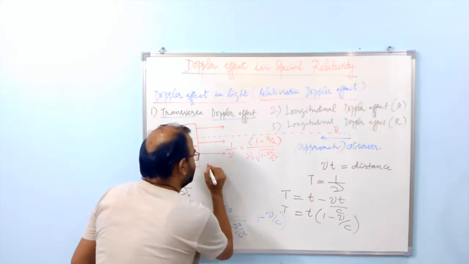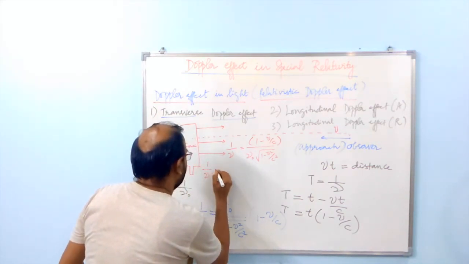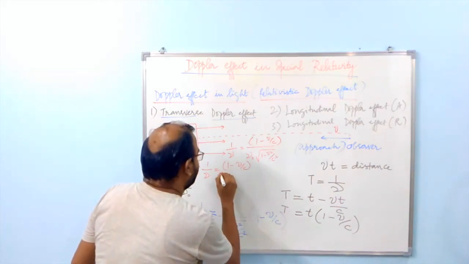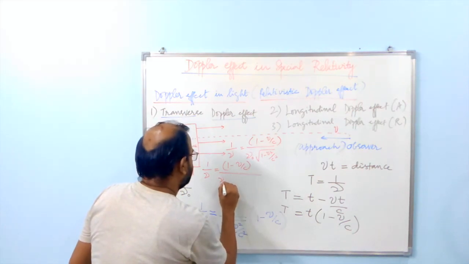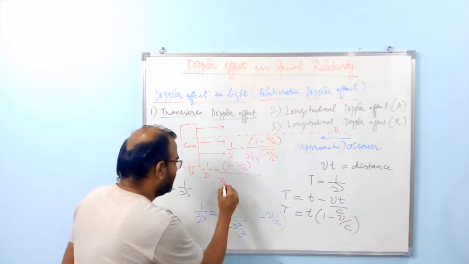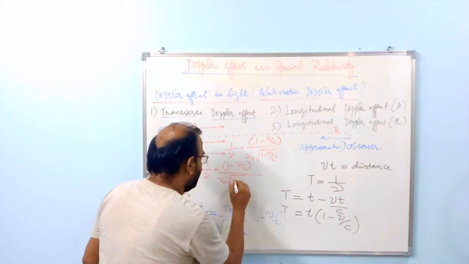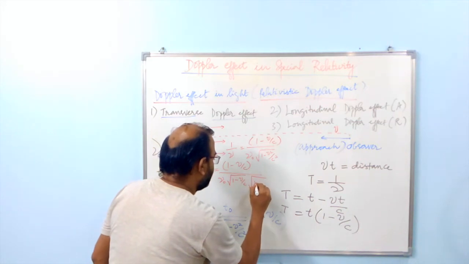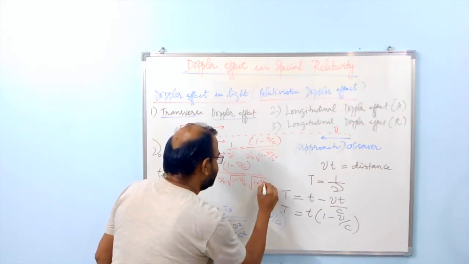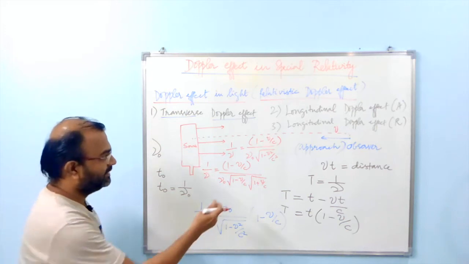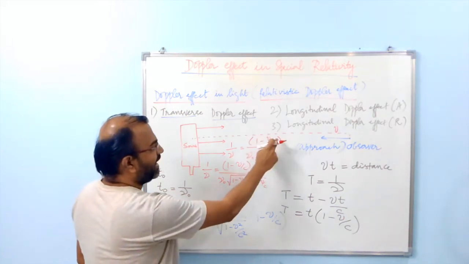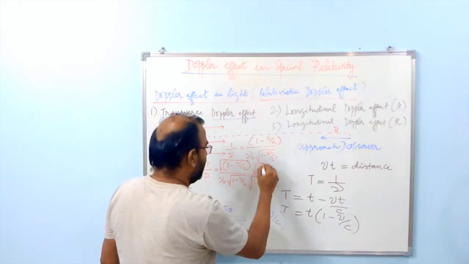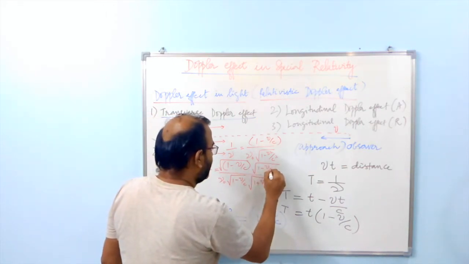Now I can do some modifications here. So 1 over nu is equal to 1 minus v over c over nu naught. I can write this as square root of 1 minus v over c, another square root of 1 plus v over c, and in the numerator I can write this as square root of 1 minus v over c, another square root of 1 minus v over c.